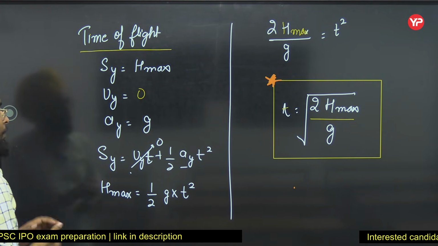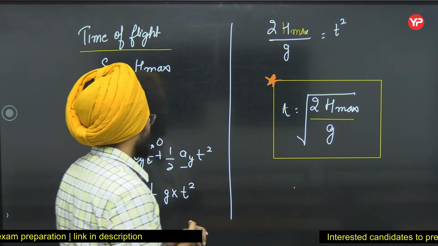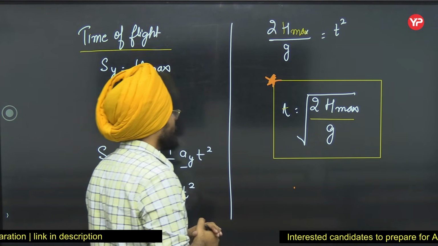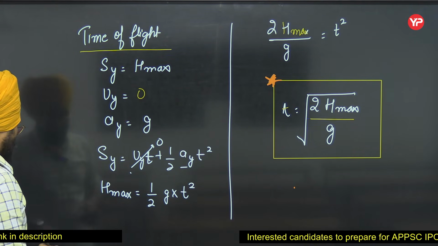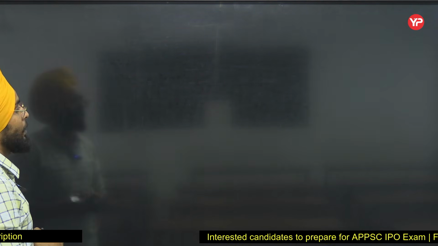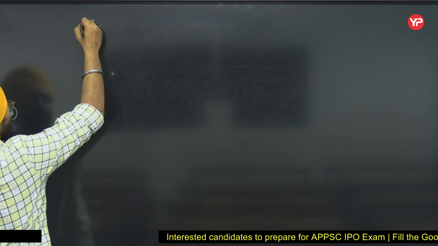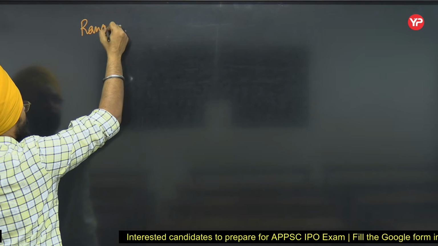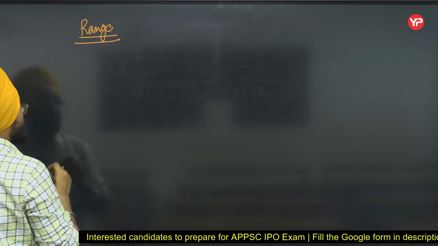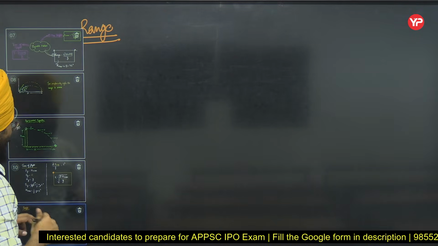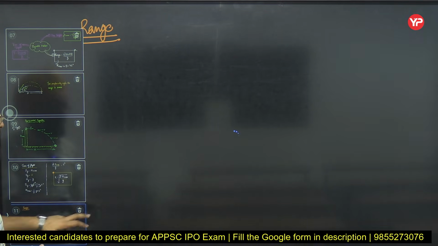Now we know the time of flight, that is t. Now let's find range. Range is nothing but my displacement in the x direction.